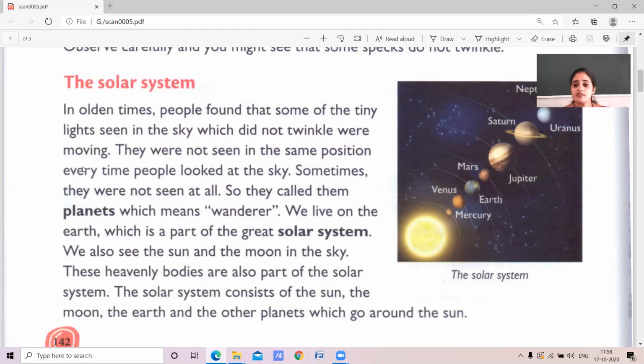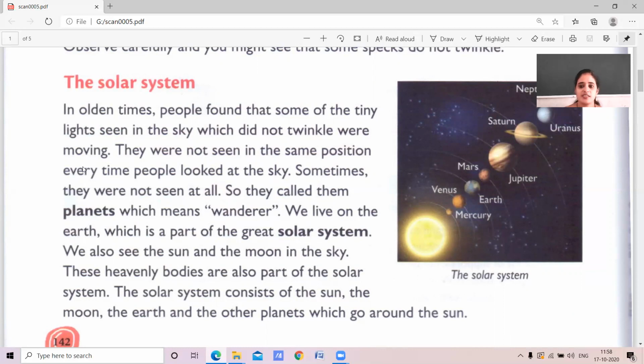We live on the planet Earth. That is a part of the solar system. See, the solar system consists of different planets. In that, one of the planets is our planet. That is a blue planet. Isn't it, children? Yes. We live on the earth, which is a part of the solar system, children.